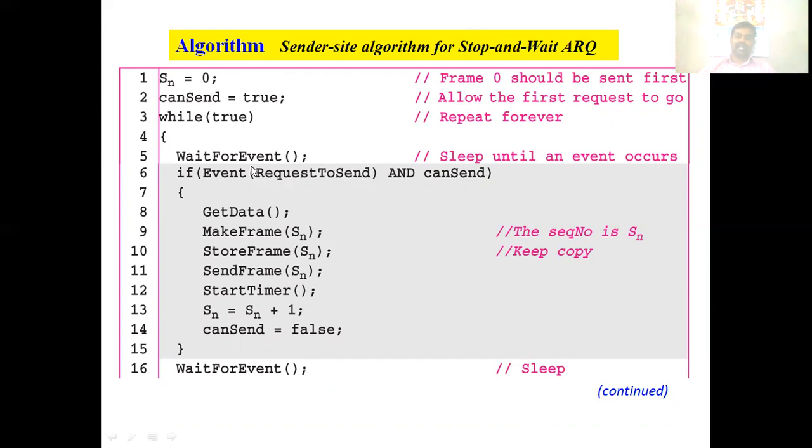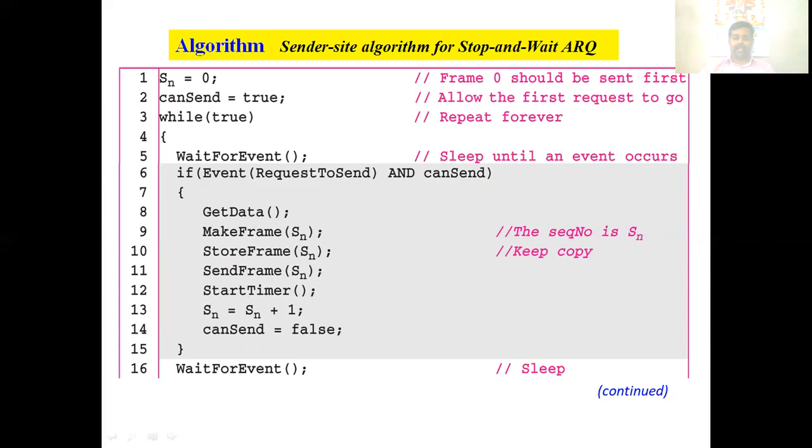Now the network layer is asking for a frame to send, and it is getting the data. It makes the frame, and since Stop and Wait ARQ has an error control mechanism, it stores the frame. Then it sends it. After sending, it starts the timer.